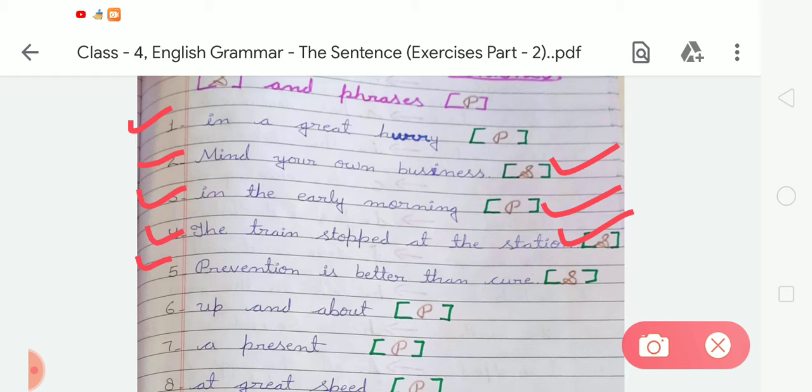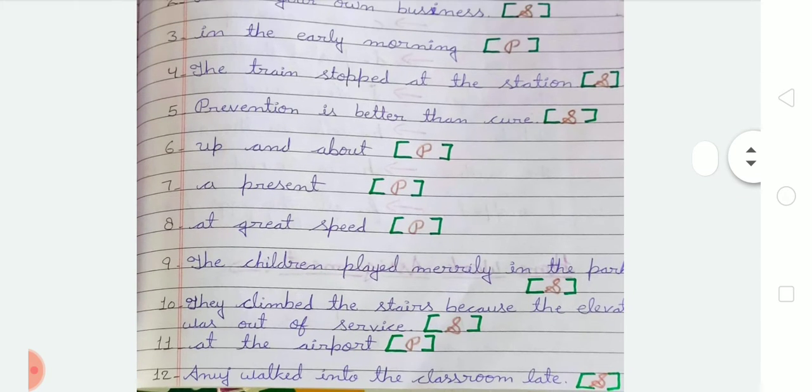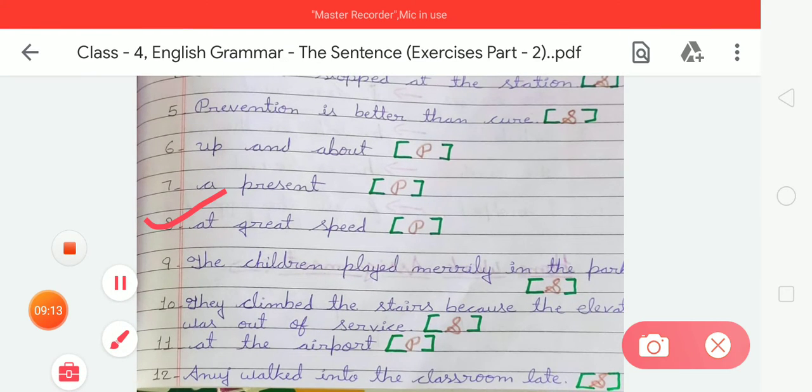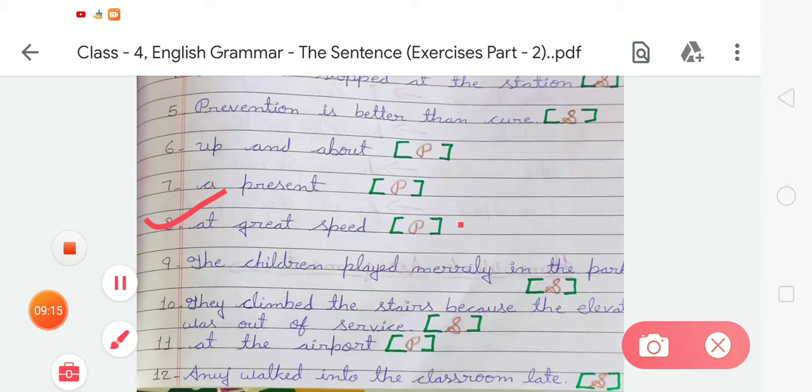Next, number 5 is "Prevention is better than cure." So it is a sentence. We have to write S here, because it is an example of a sentence. Next, number 6 is "Up and about." So we have to write P here. Seventh is "Present." So we have to write P here. Next, number 8 is "At great speed." It is an example of a phrase. So we have to write P.